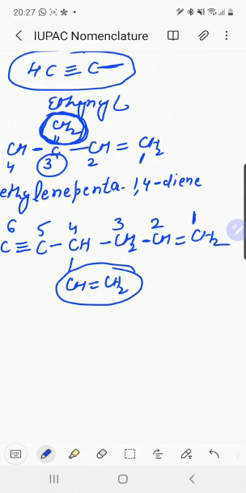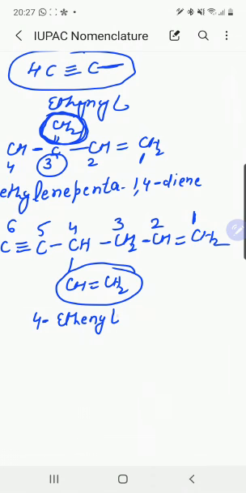So at the fourth position we have the ethenyl group. This is hept.